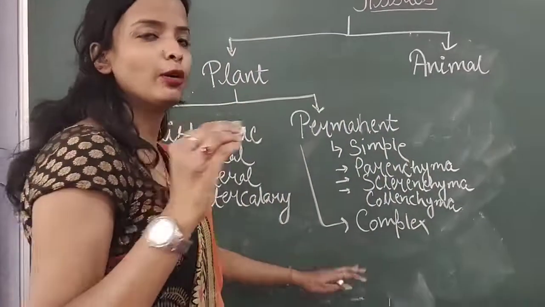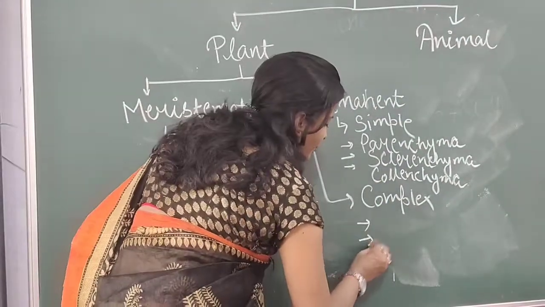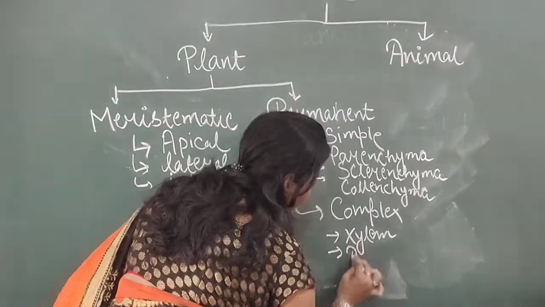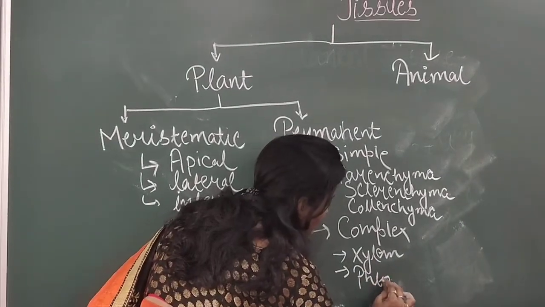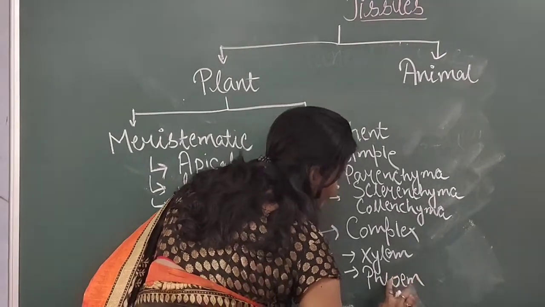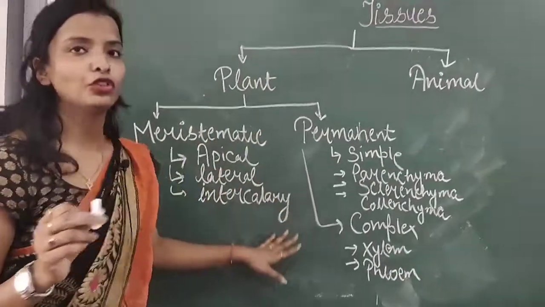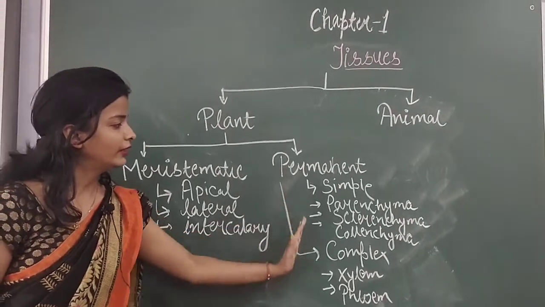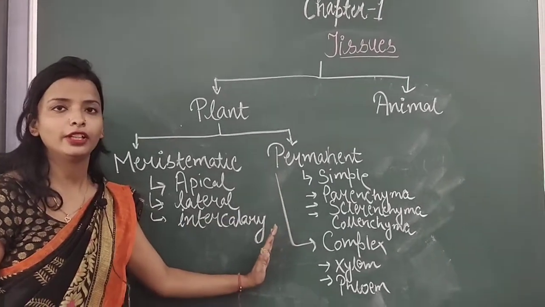And complex is of two types: first one is xylem and the second one is phloem. So this is the complete flow chart of what we have studied till now. Then we will discuss these things in detail. I hope it's clear to you. Thank you.